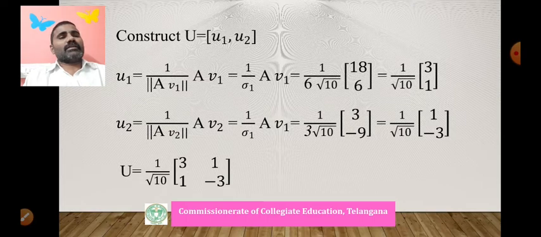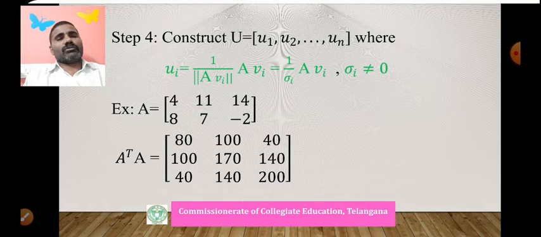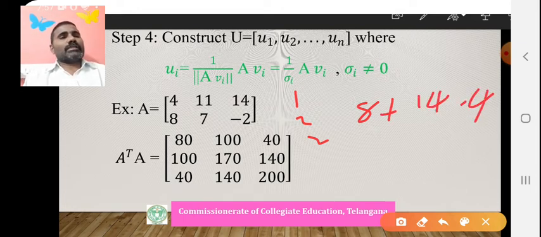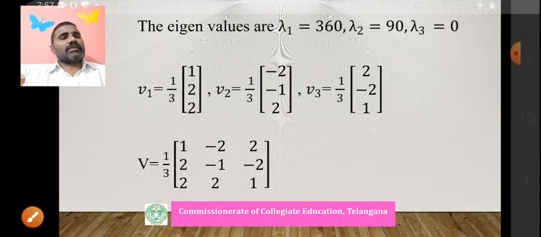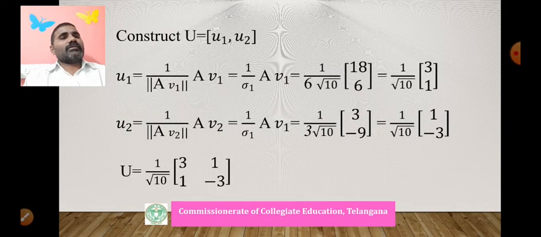The next one, with A and 1 2 2, gives 8 plus 14 minus 4, that is 18, 18 by 3 is 6. So the next entry is 6. AV1 is 18 and 6. Now we need the norm of 18 and 6.